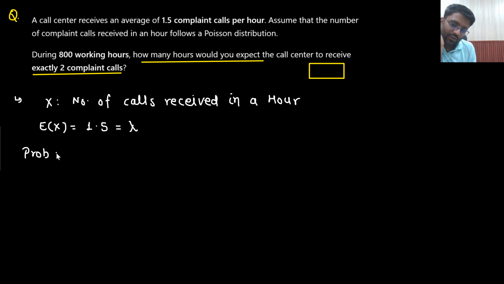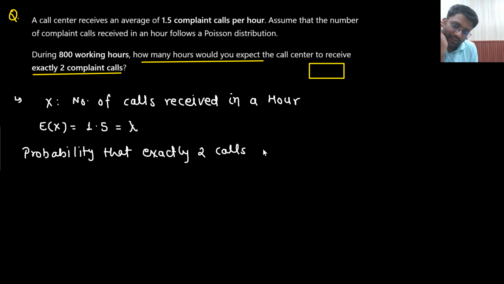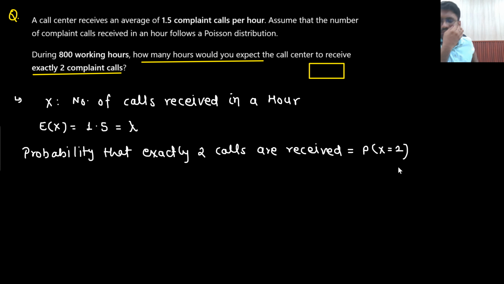First of all, I am supposed to find out the probability that exactly 2 calls are received. This is what I am supposed to find out. Understandable? So can I find it out? Probability that exactly 2 calls are received.